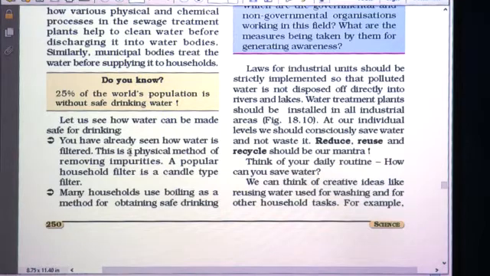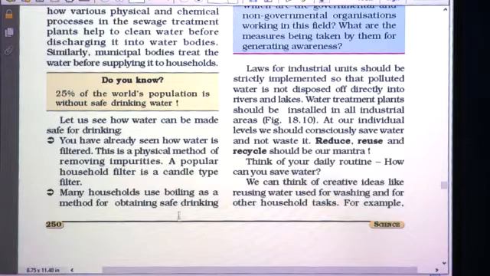You have already seen how water is filtered. This is a physical method of removing impurities. Okay, so by filtration some impurities can be removed, but not all. A popular household filter is a candle type filter.